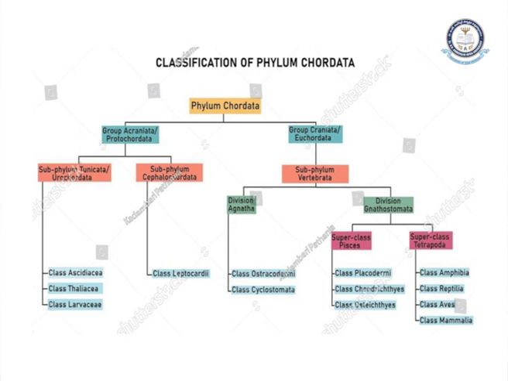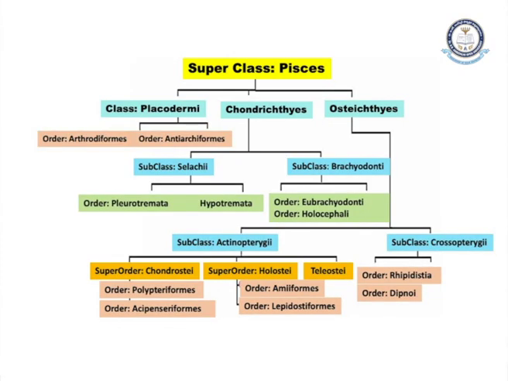Here the division Gnathostomata is divided into two superclasses, they are fishes and superclass Tetrapoda. The superclass fishes is divided into three classes, they are Placodermi, Chondrichthyes and Osteichthyes. Chondrichthyes are nothing but the elasmobranch fishes. They are also called cartilaginous fishes because they do not have bone. Coming to the Osteichthyes, they are also called bony fishes because the skeleton, especially the endoskeleton, is made up of bone. So, they are called Osteichthyes. Oste means bone.